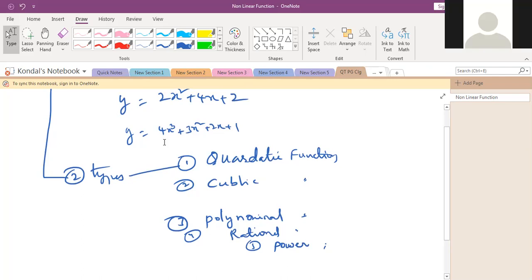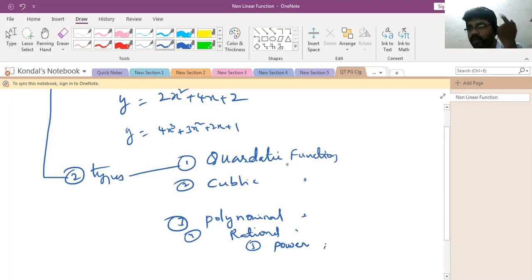So what is quadratic function? Quadratic function is a function whose power value is equal to 2. Quadratic nothing but only 2. So quadratic function is the one whose power value is equal to 2. That is called quadratic function.